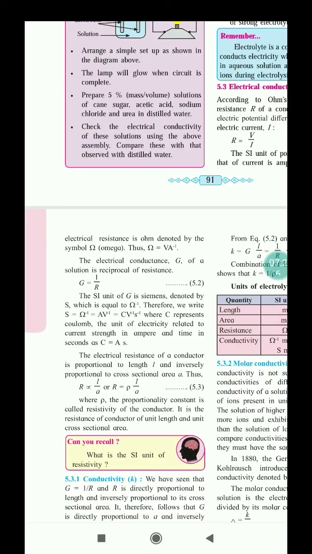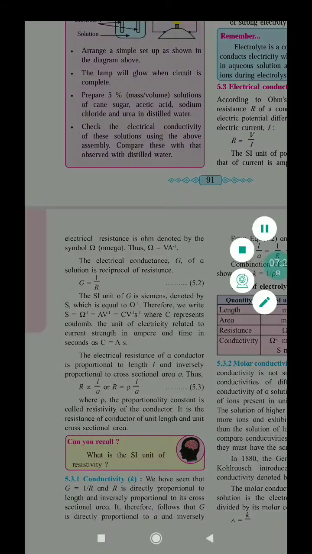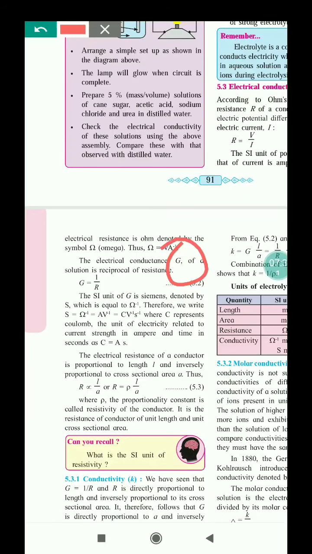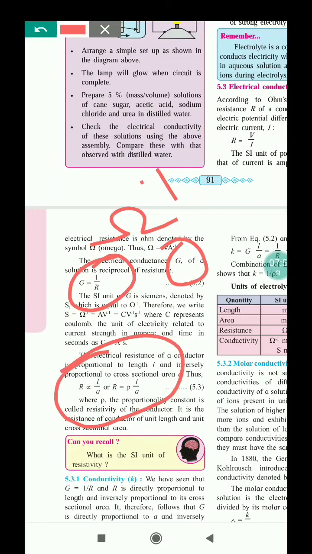On the other hand, electrical conductance is represented by G, and G is equal to 1 upon R. The SI unit of G is the Siemens, which is ohm inverse. Also R is equal to rho L upon A, because the electrical resistance of a conductor is proportional to its length.